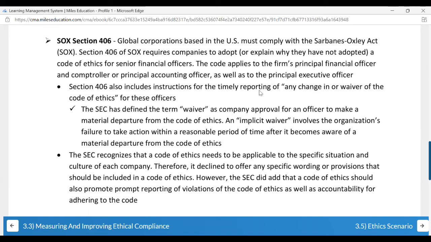So here again, it depends. When I talk about the waiver and implicit waiver, the SEC has defined the term waiver as company approval for an officer to make a material departure from the code of ethics. And second thing is if there's a material departure and people know but still haven't reported, then that is called implicit waiver, or implied waiver.